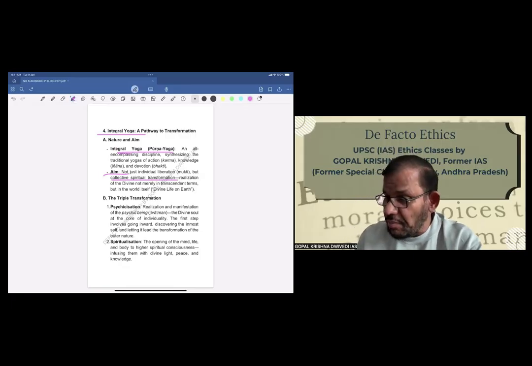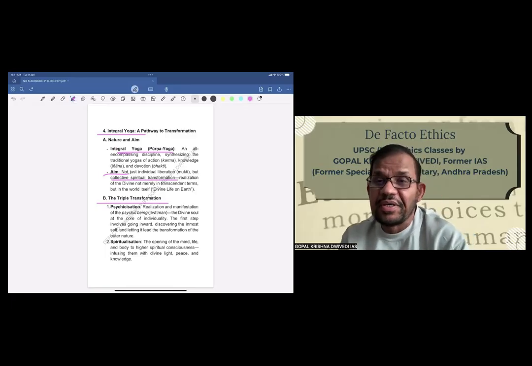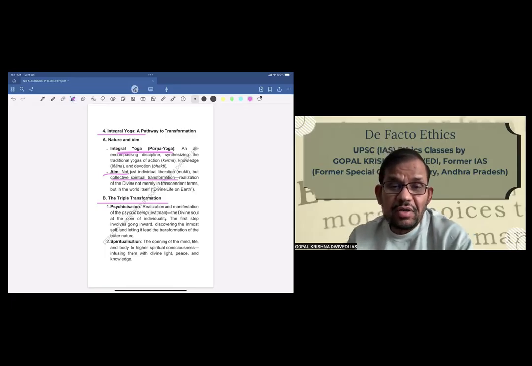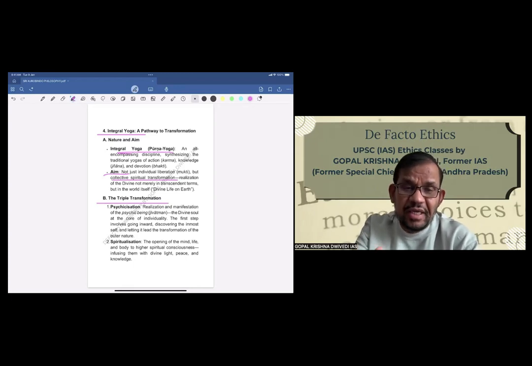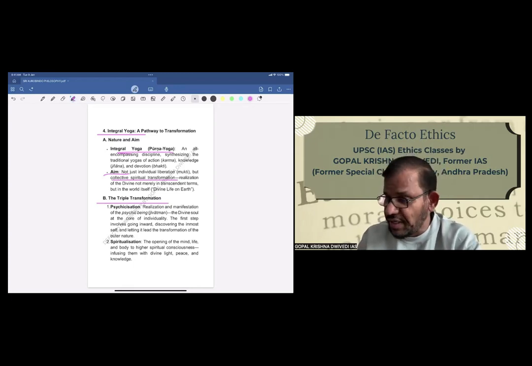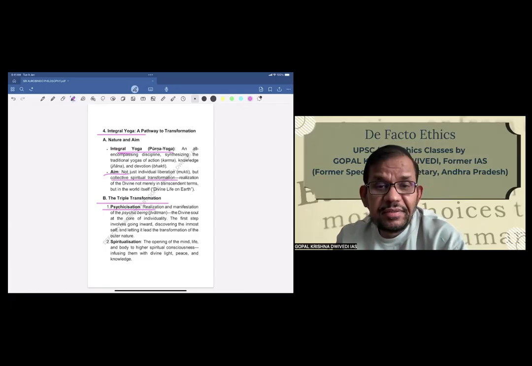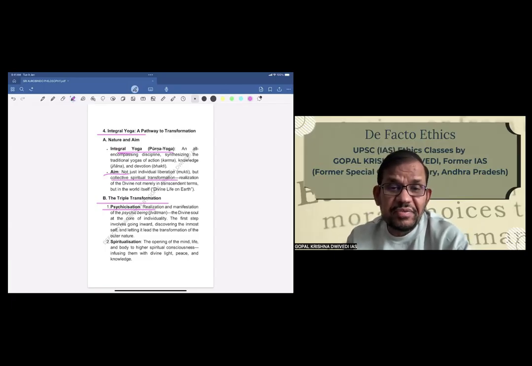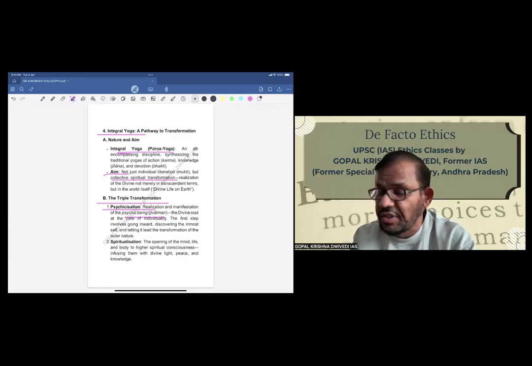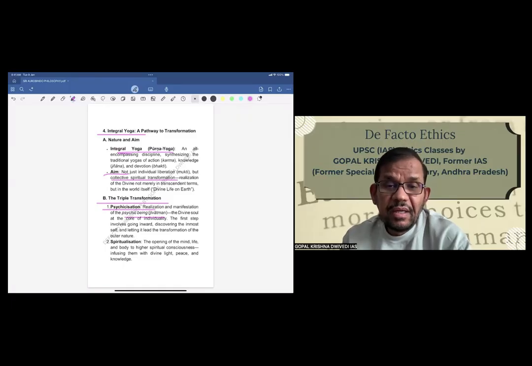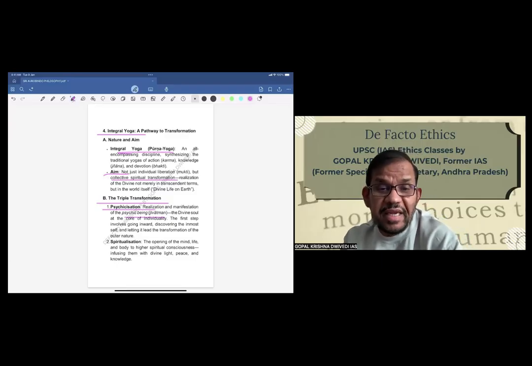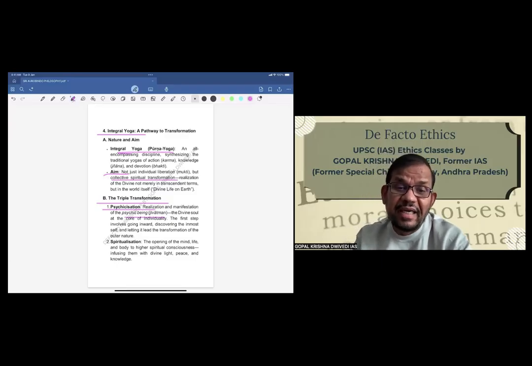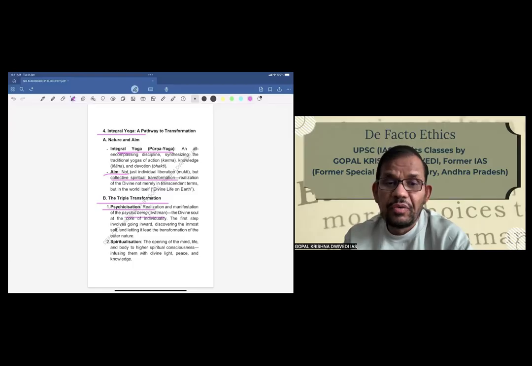And he comes out with a theory of triple transformation. So it's not a single transformation, but a triple transformation. What are the three transformations? First is psychicization. That is realization and manifestation of the psychic being, the Jivatman, the divine soul at the core of individuality. The first step involves going inward, discovering the inmost self and letting it lead the transformation of outer nature.